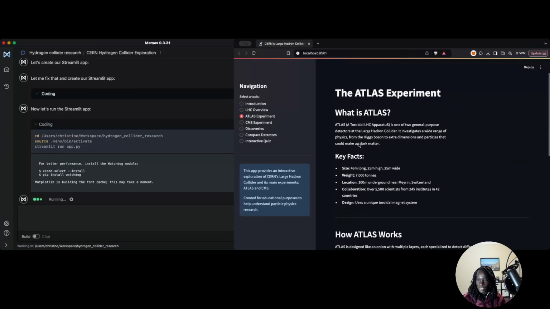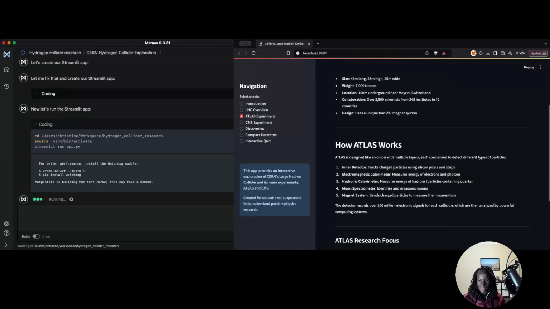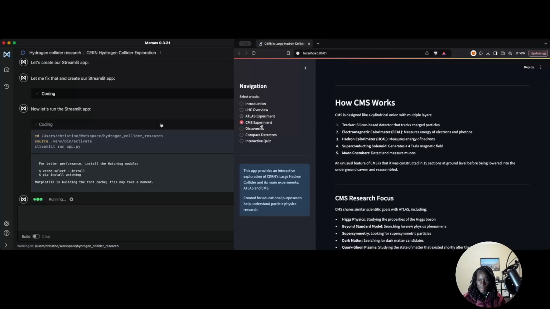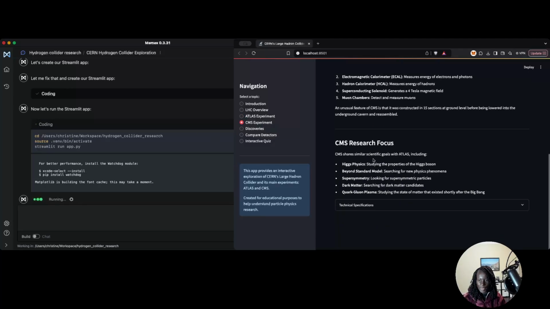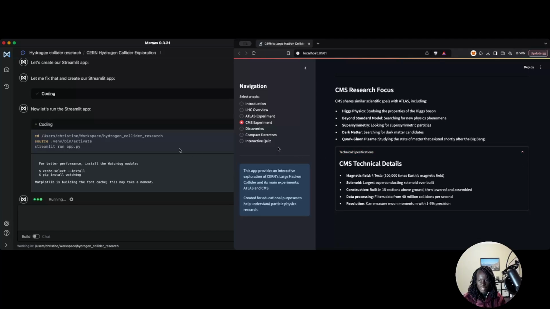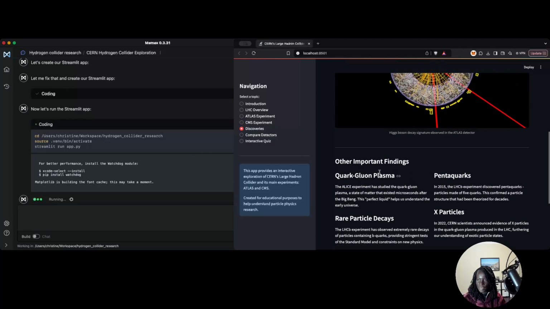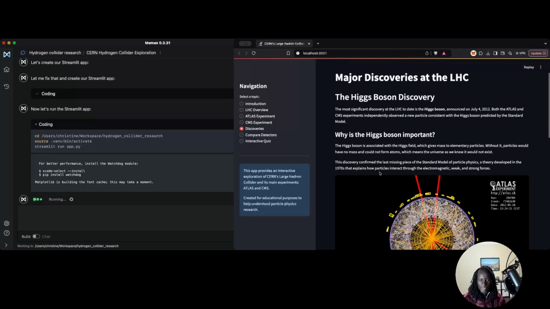It's telling me about the ATLAS experiments, the key facts that it gave. This is really nice. I can even ask it for more information, technical specs. And you can see how easy it was just to come from a question and then build it into the app. I'm really impressed with this.